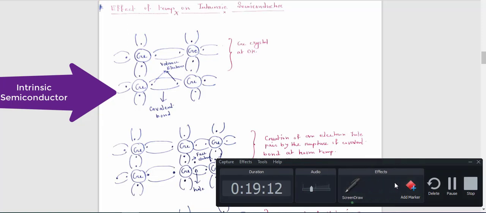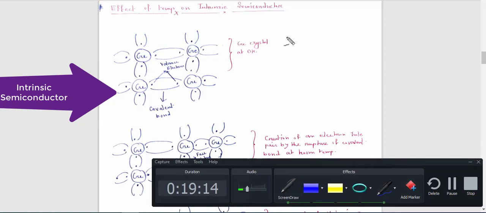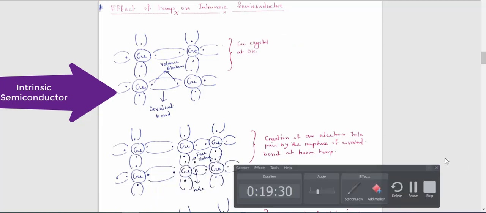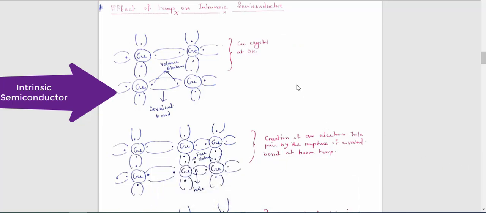Okay, so which bond? Covalent. Also you can check this in my note, I am just writing here. So an electron pair is known as what? A covalent bond. Okay, so here you have lots of covalent bonds.